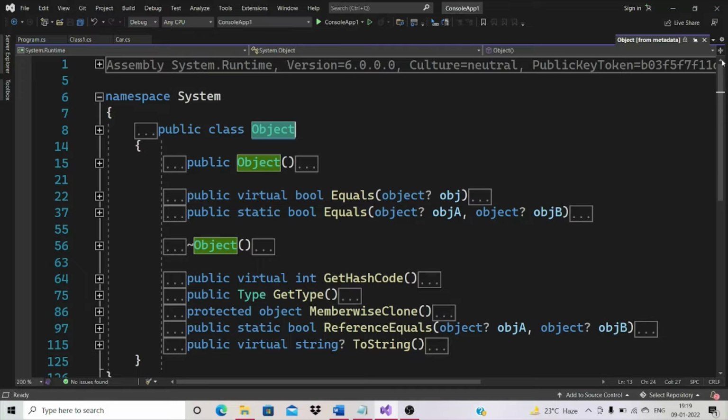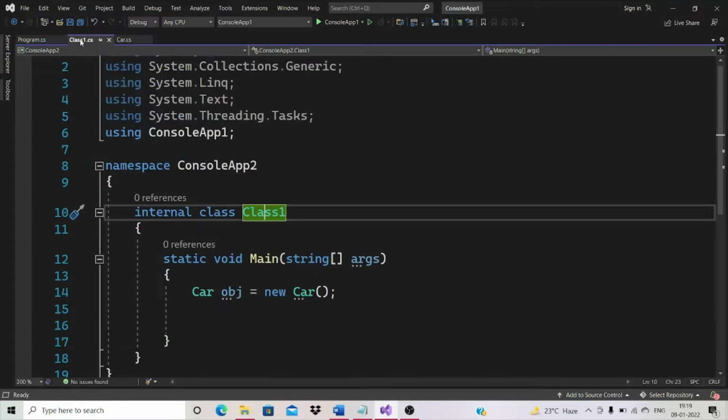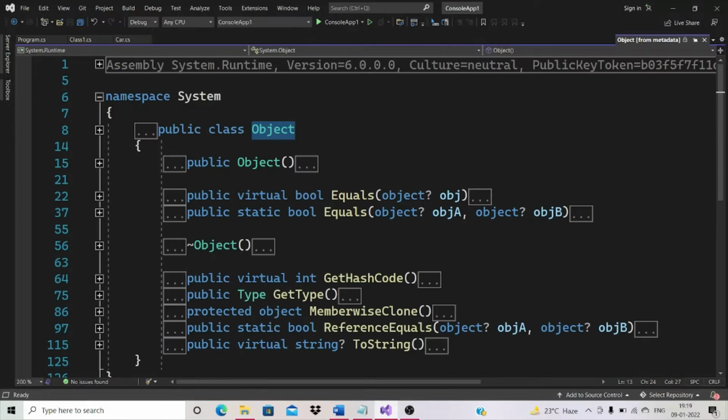Object class is the base class. Let's go to another project, console application 2. Here we have class 1, check for the base class, go to base. So the object class is the base class for all the classes in .NET framework.